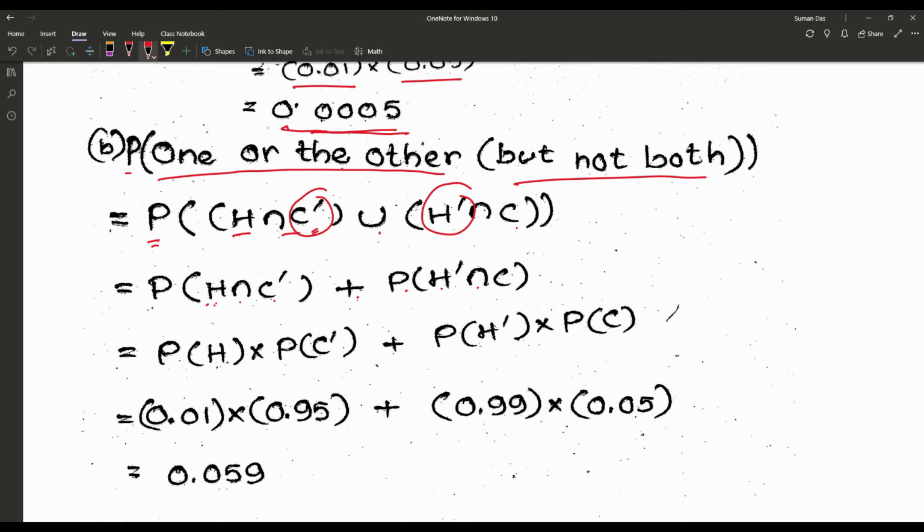So once again H and C both are independent. So that becomes P(H) into P(C complement) plus P(H complement) into P(C). So according to the result, 0.01 and C dash, that is 0.95, and for H dash, that is 0.99 into 0.05, the final result is 0.059, the probability that one or the other but not both.